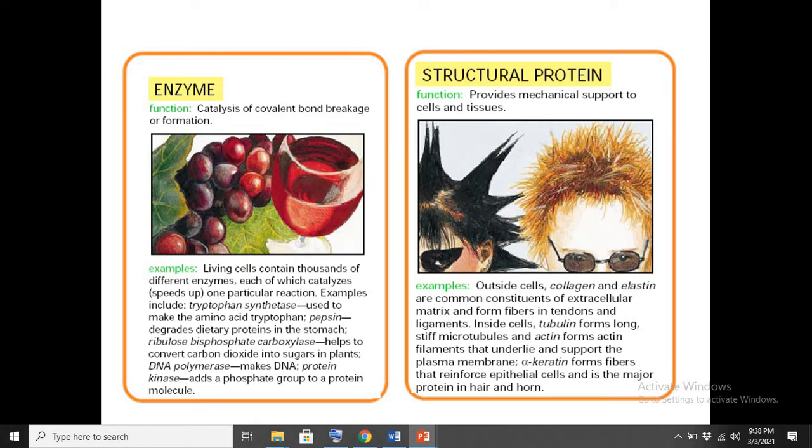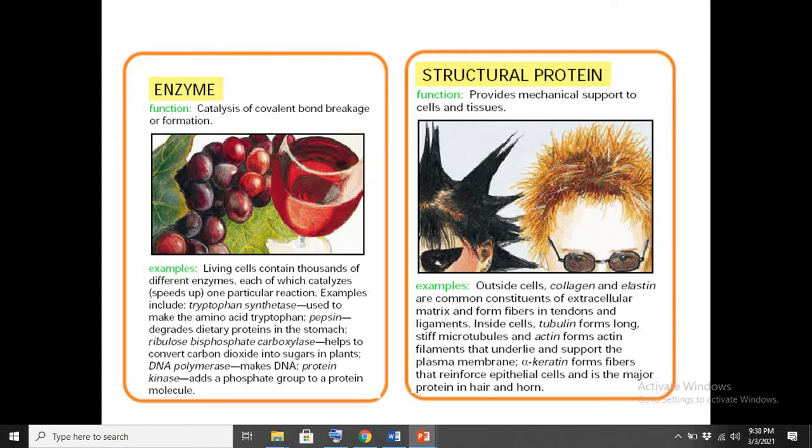All the biochemical reactions that take place in our body take place with the help of enzymes, which are proteins. And protein can perform a structural function.